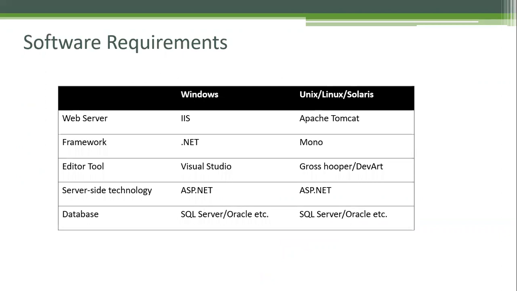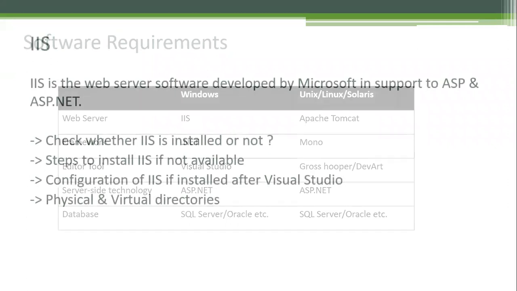We need a web server, IIS, if we are running it on Windows. If it is Unix, Linux, or Solaris, it is Apache Tomcat. Framework, we use .NET. For Linux or other operating systems, we use Mono framework. The editor tool is Visual Studio. For others, DevOps. The server-side technology is ASP.NET in both. Database, for database operations, we can use any database. Language, we use C#.